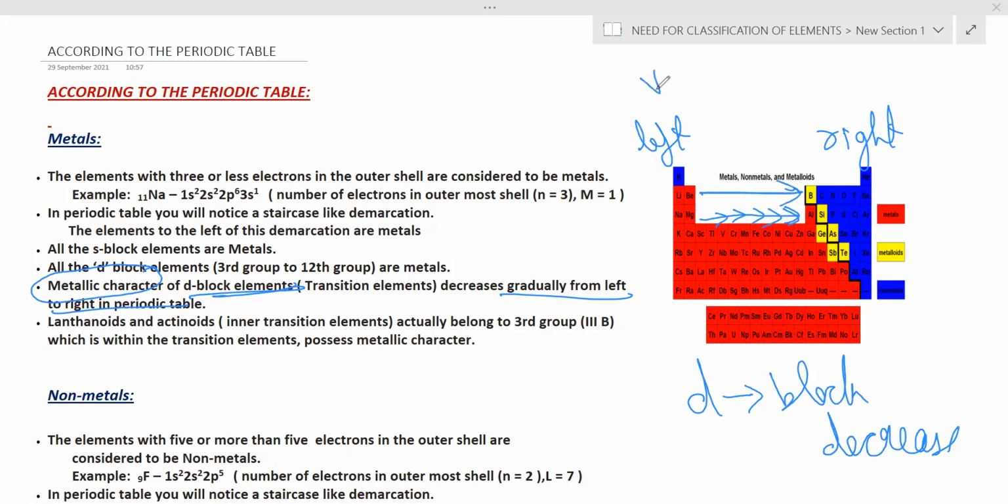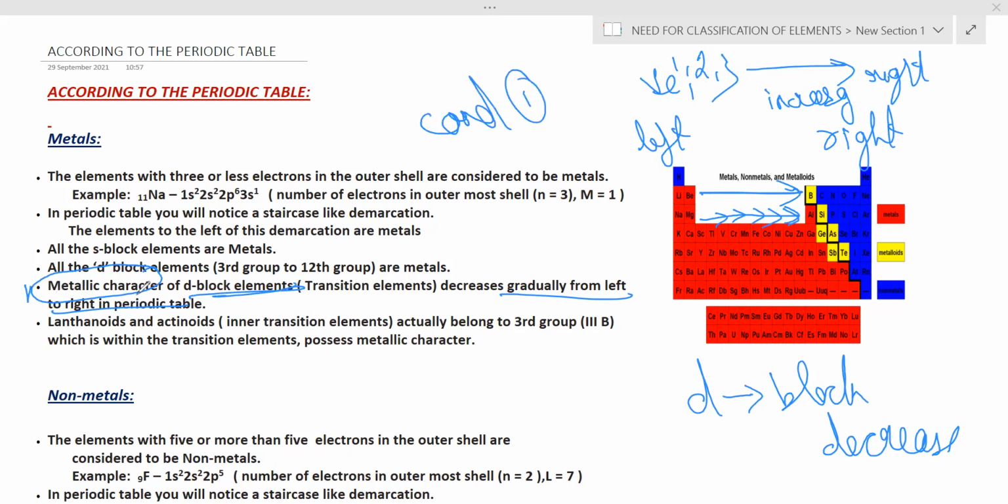Why? Because here the valence electrons are nothing but 1 or 2 or 3. Whereas when we go towards the right side, the number of valence electrons is increasing. Increasing means it is no more satisfying condition 1. That's what we have to remember. As we move from left to right of a periodic table, metallic character decreases of which block? D block elements.